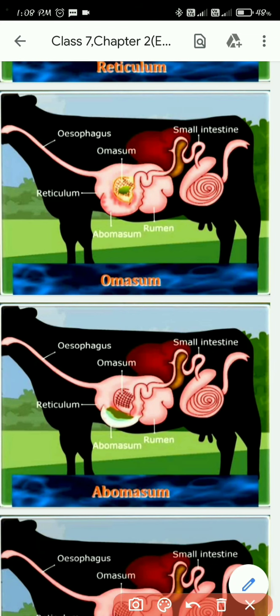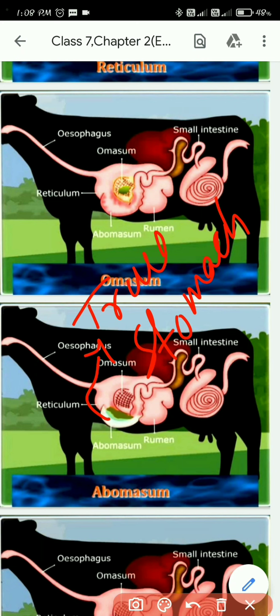So abomasum is known as the true stomach. Why is it known as the true stomach? Do you wonder why? Because this stomach is more or less like the stomach that we have, like the human stomach, because it's highly acidic and it secretes all the enzymes, and all the food is completely digested in the stomach.